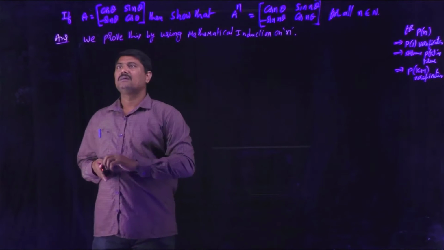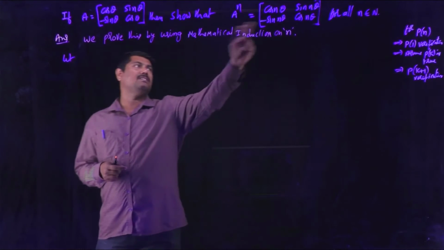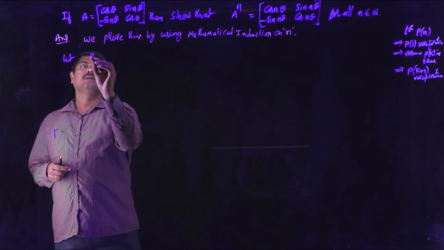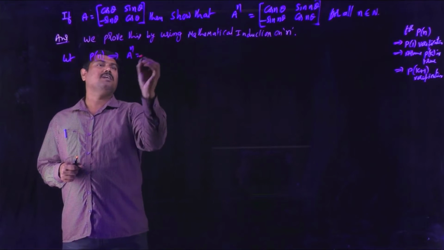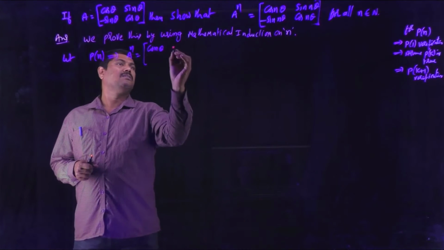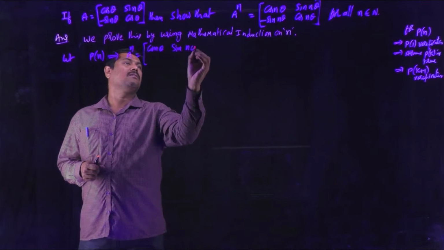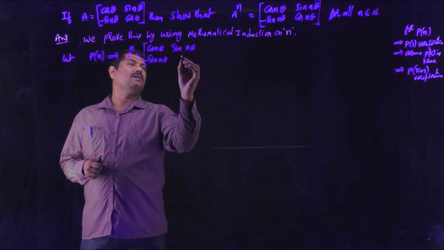So we first consider the given statement as P of n. Let the given statement P of n be A power n is equal to cos n theta, sin n theta, minus sin n theta, cos n theta.